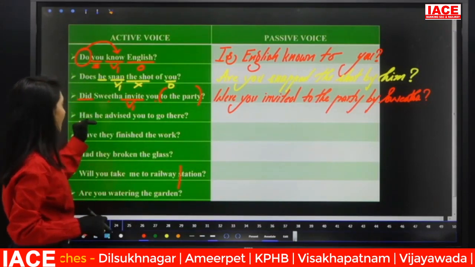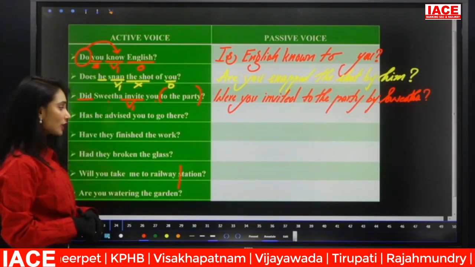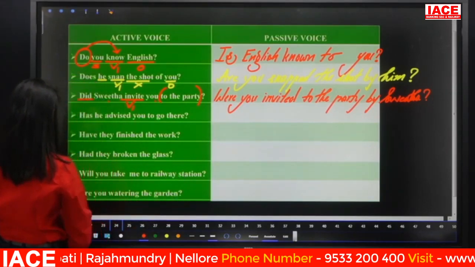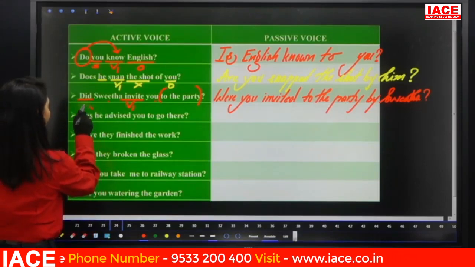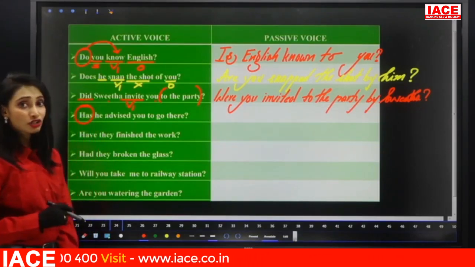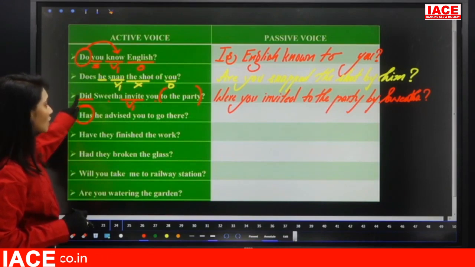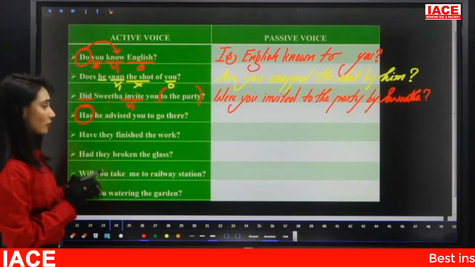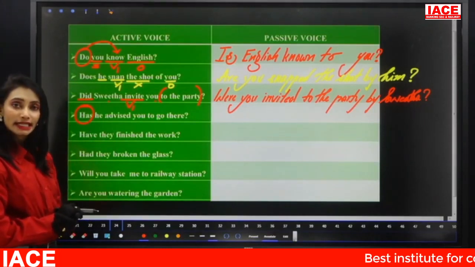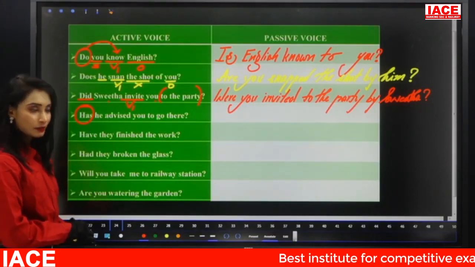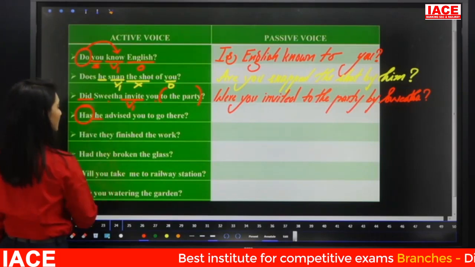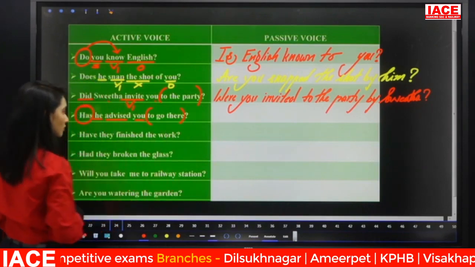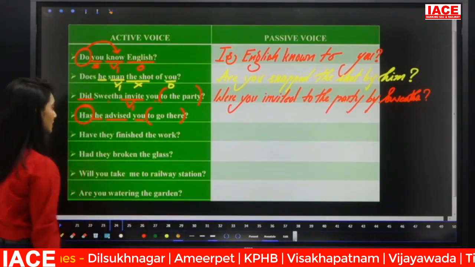Next one. Has he advised you to go there? Here we have another verb other than the do form as the auxiliary verb: has. I told you if the do form is the auxiliary, we will take the be forms exactly as auxiliary. But here we have another auxiliary, so we cannot take the be form as the auxiliary. So subject he, verb advised, object you. Go there is additional information. Now let us convert that sentence.